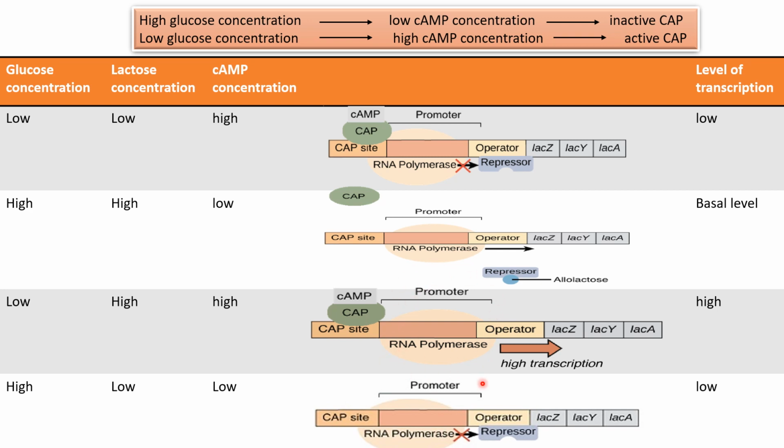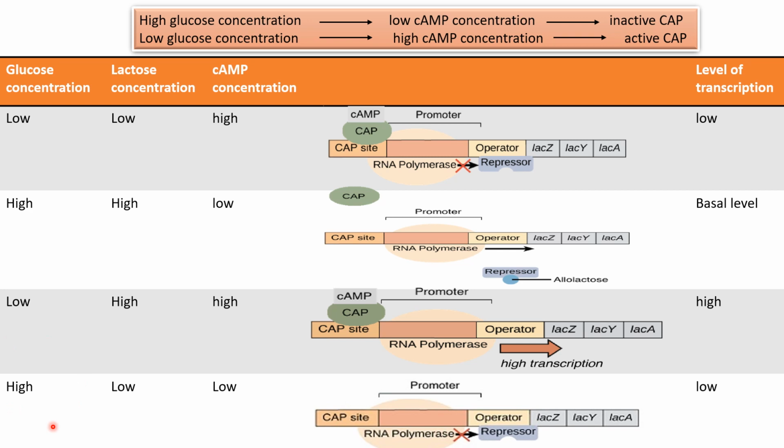Here, the allolactose will bind to the repressor again, and the inactive repressor cannot bind to the operator site. And so the RNA polymerase will continue the transcription of the structural genes, and the level of transcription will be high.